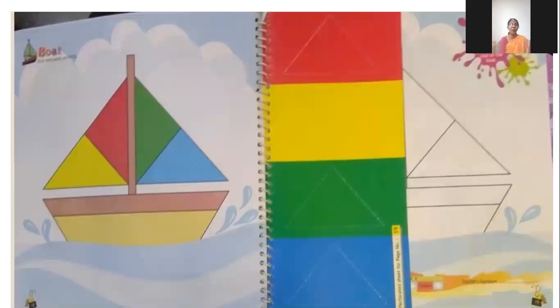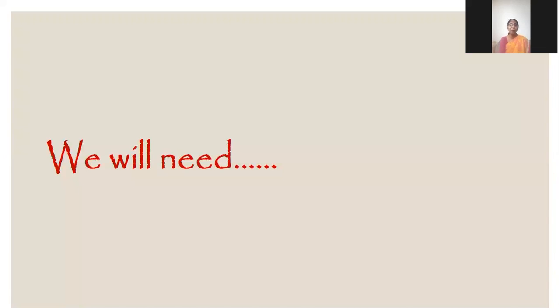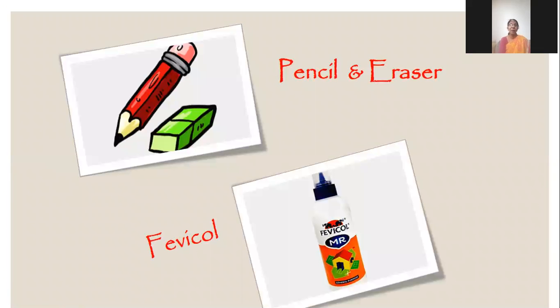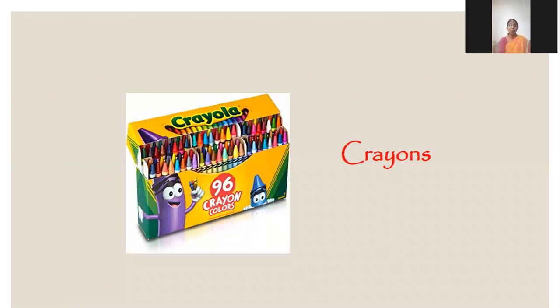Okay, children. So tomorrow is Friday. So Friday activity. Get ready for tomorrow's activity. In Busy Bee book, we will do this boat. Okay, so get ready with this book. Everybody, what we will need? We will need pencil and erasers, Fevicol, crayons.